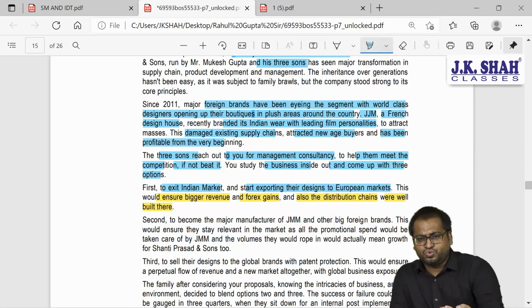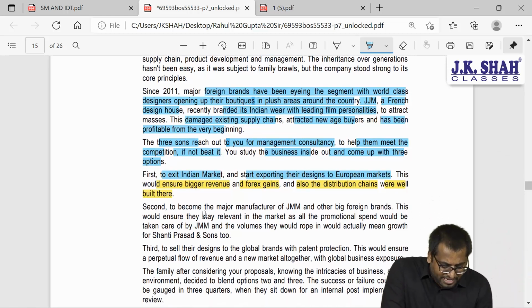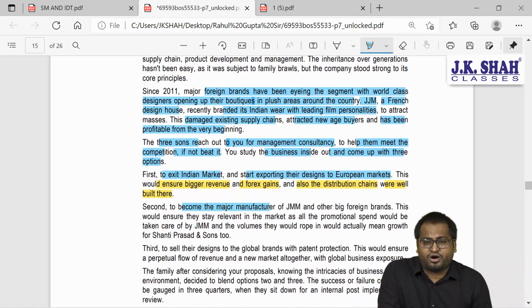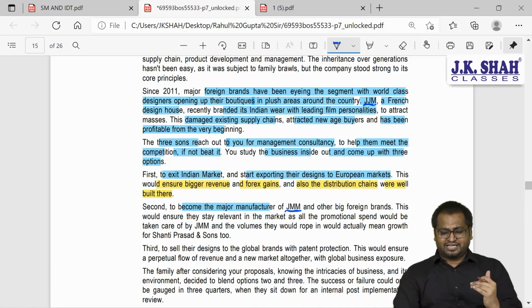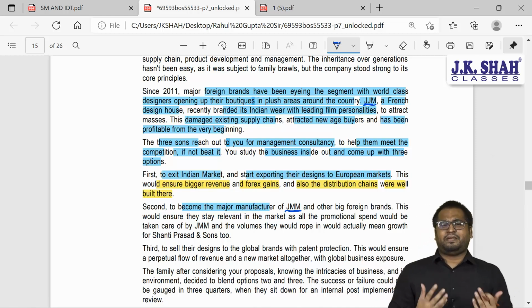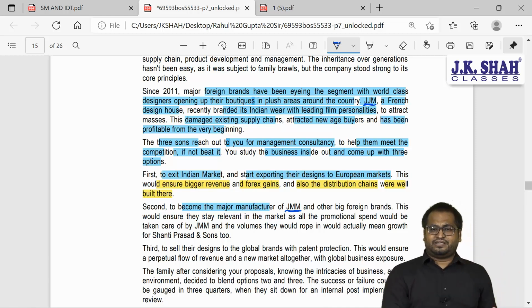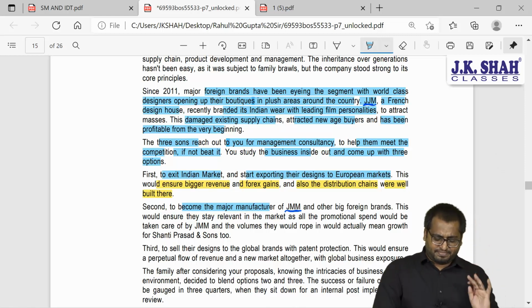Second option which you as a management consultant have given to the organization: to become the major manufacturer of... Now guys, I see a mistake here. Maybe it is a printing mistake. See here it is written as JMM and here it was written as JJM. So maybe it is a mistake, but it's okay. We understand that this is JJM or JMM. It is the competitor. Okay. So please try to understand that JJM and JMM are one and the same.